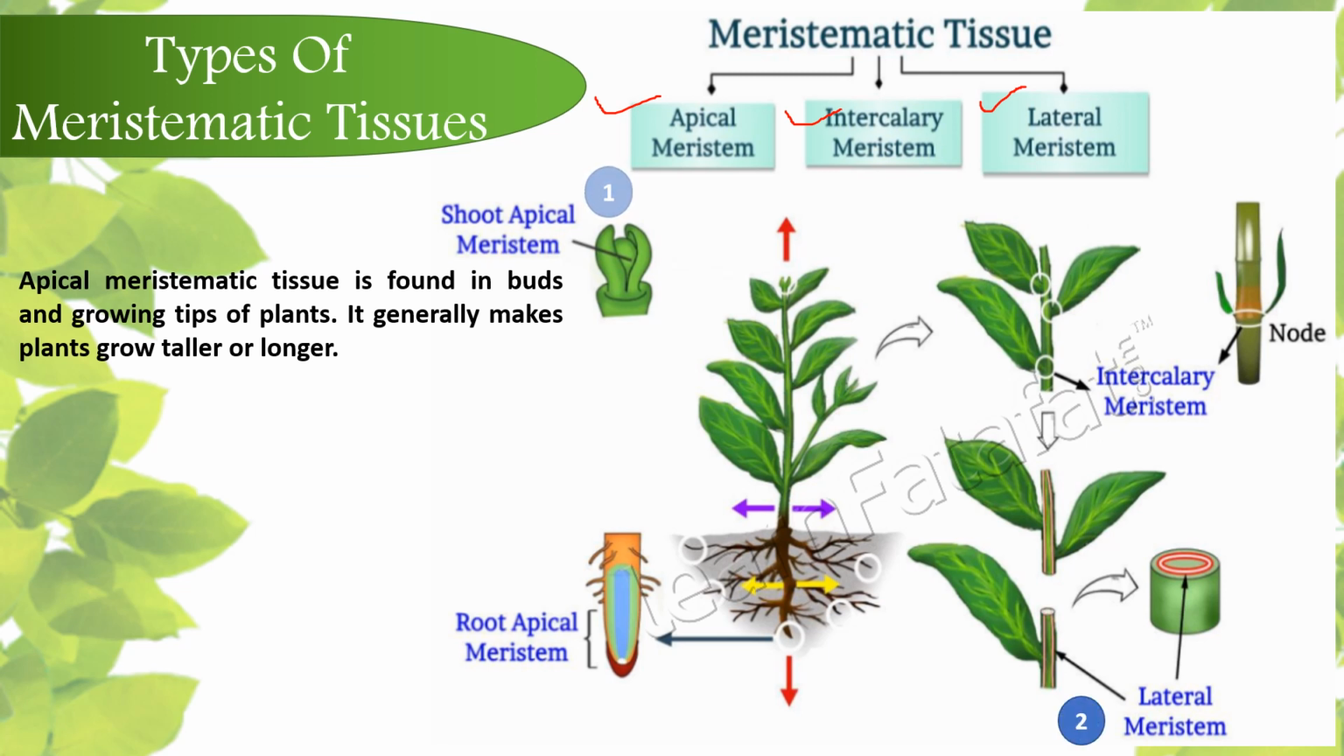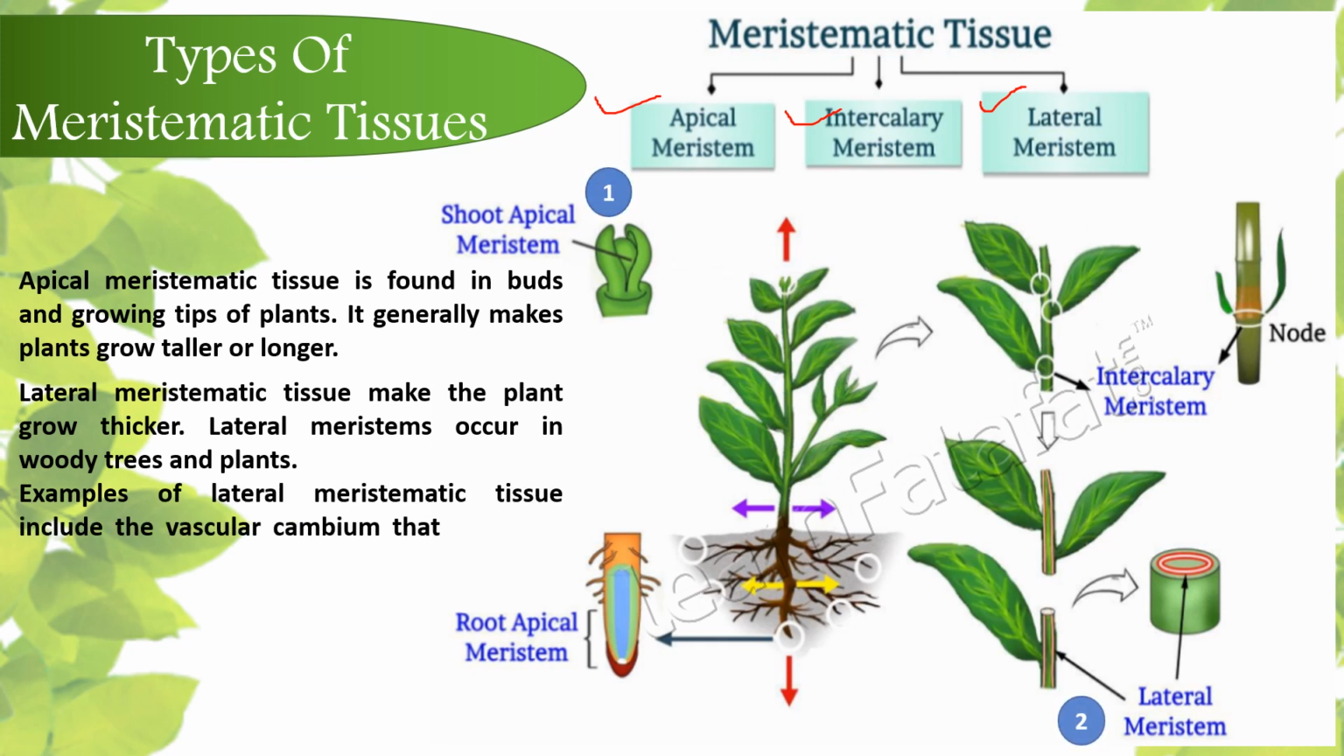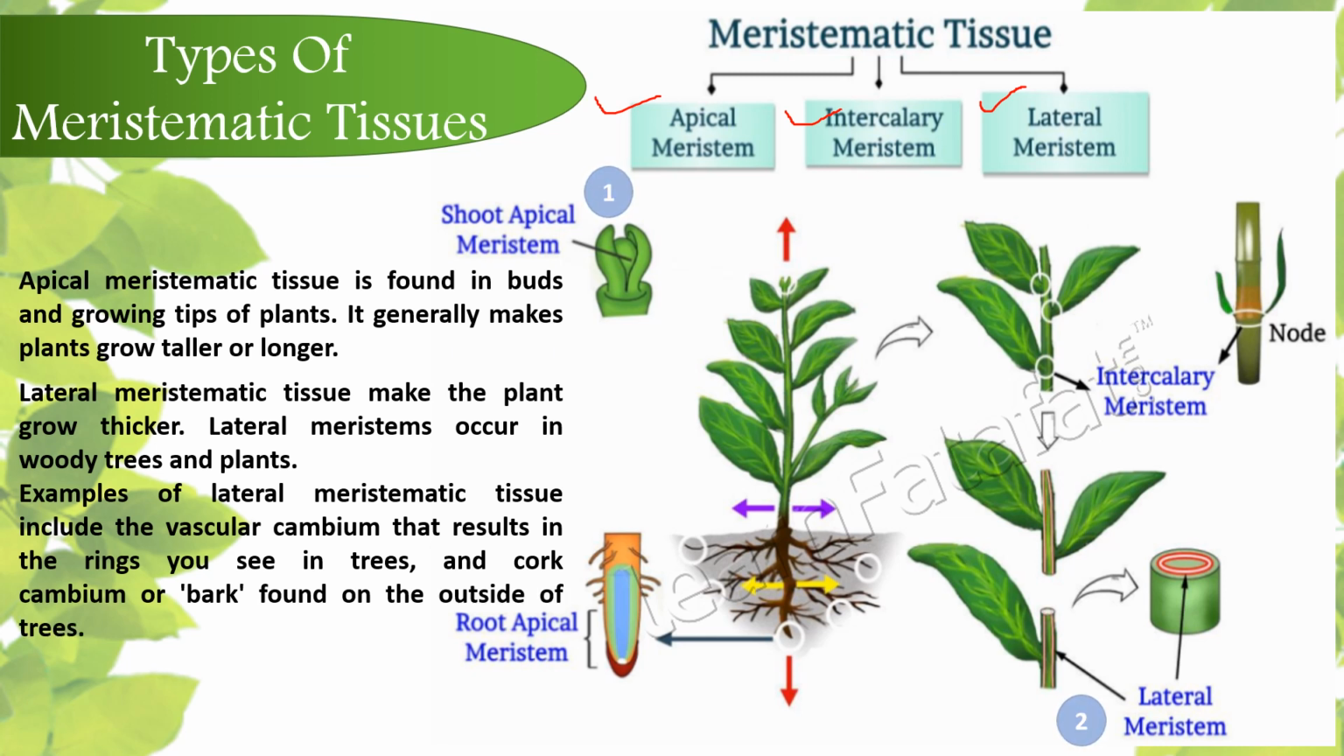The second is the lateral meristem. The lateral meristem tissue makes the plant grow thicker. The lateral meristems occur in the woody trees and plants. Examples of lateral meristematic tissue include vascular cambium that results in the rings you see in the trees, and cork cambium or bark found on the outside of the trees. So the lateral meristem is basically responsible for the thickness of the tree or increase in the diameter or girth of the tree.